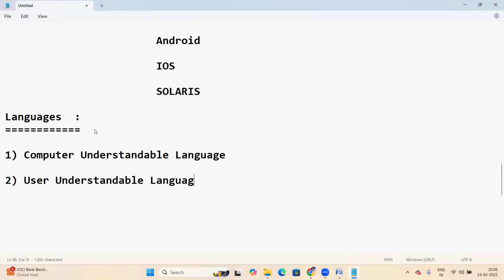So there are two things here: one is computer understandable language, another is user understandable language. The computer understands some language, and we understand some language. Our language is user understandable.